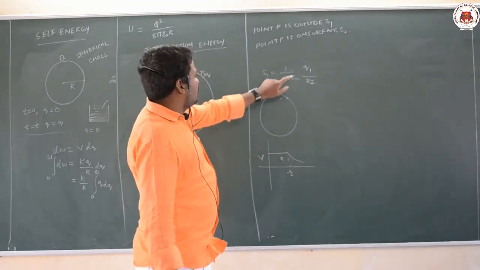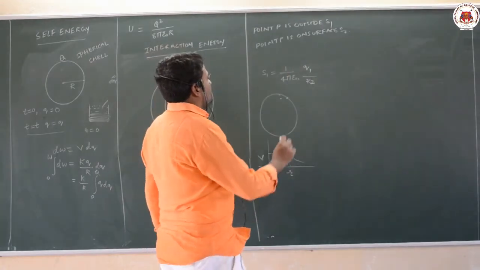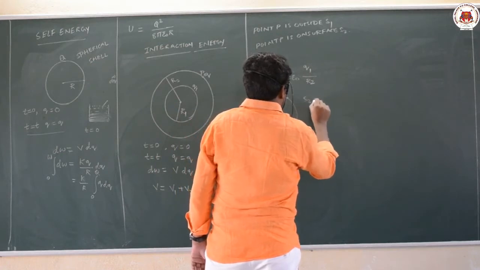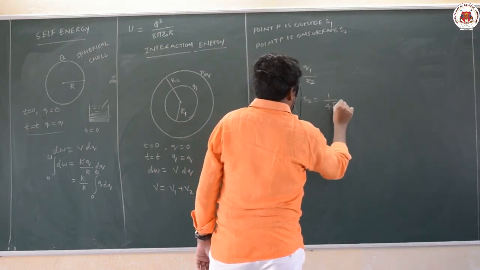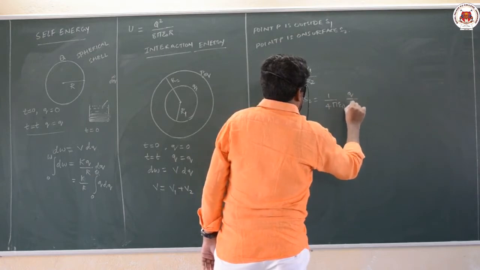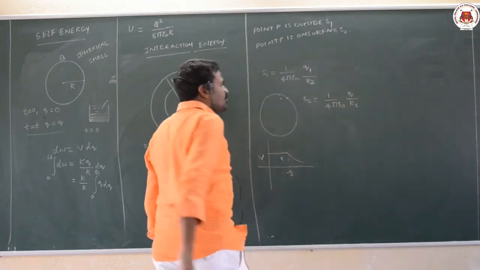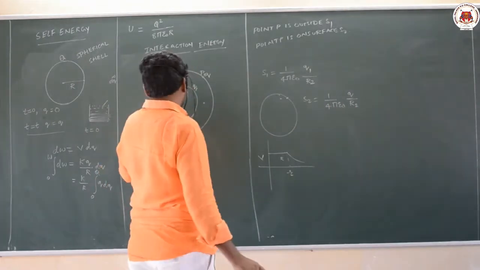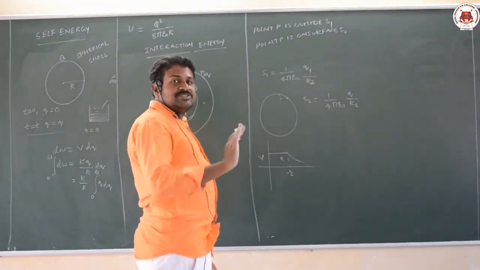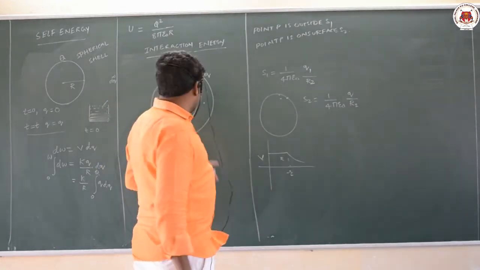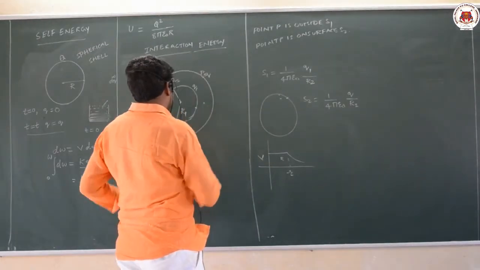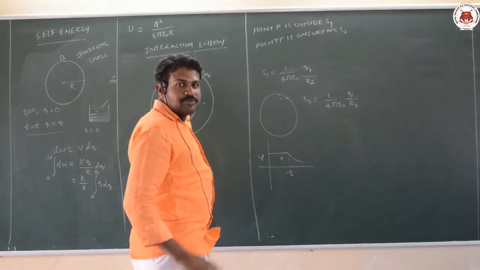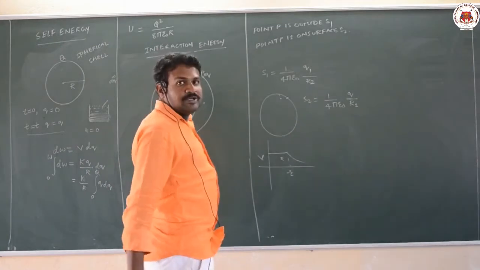So Q1 by R2. Due to S2, what you have to write, 1 by 4 pi epsilon naught Q by R2. For both cases you will get Q by R2. Suppose that point lies somewhere here, for the first sphere it is outside, for the second sphere it is inside. Understood? Suppose the point lies here, for the first sphere it is on the surface, for the second sphere it is inside. So based on the location of the point we have to take the potential.